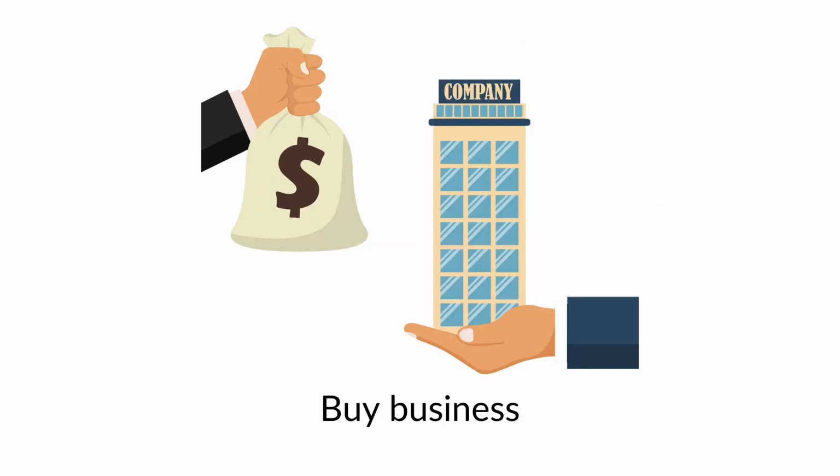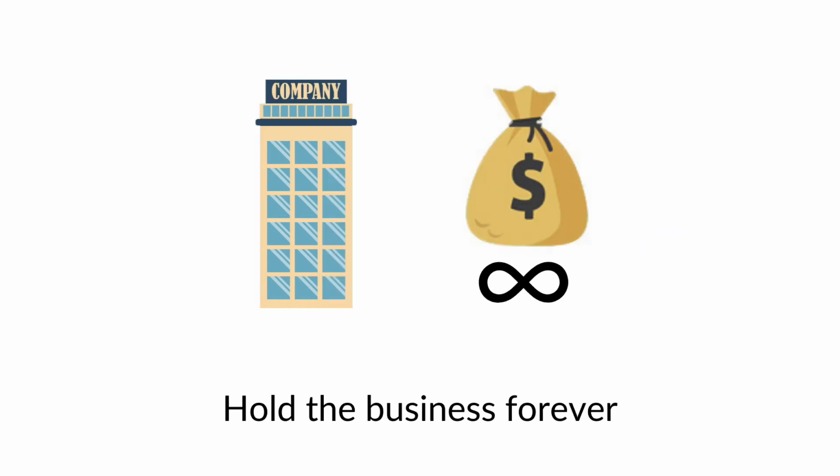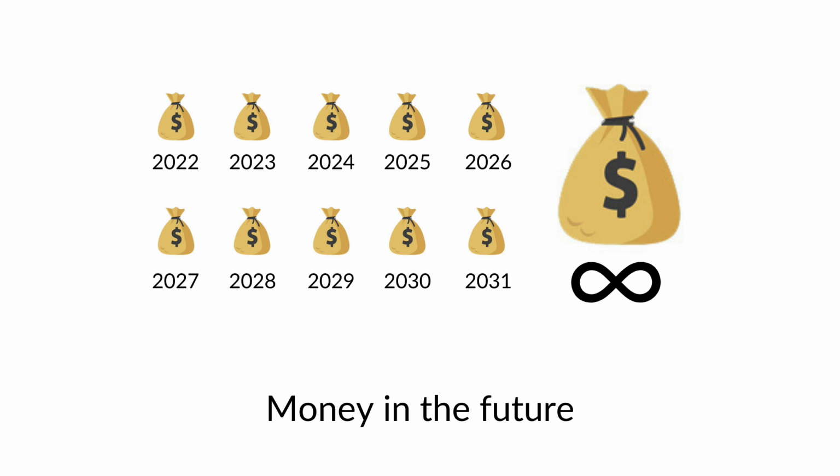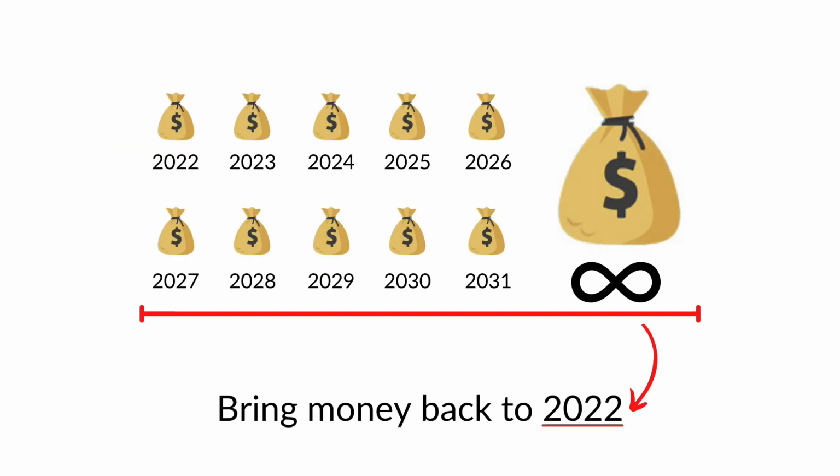In Buffett and Munger's method, we also buy the business for 10 years, collect the profit each year, but then at year 10, instead of selling the business, we continue to hold it forever. As Buffett put it, until Judgment Day. Since this is money in the future, we use the concept of time value of money to bring the cash back to present before adding it together.